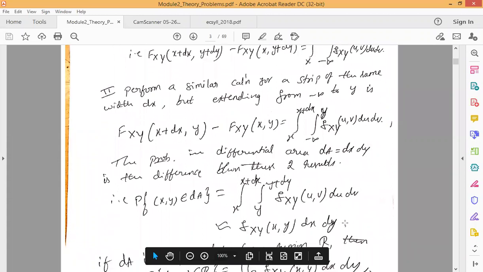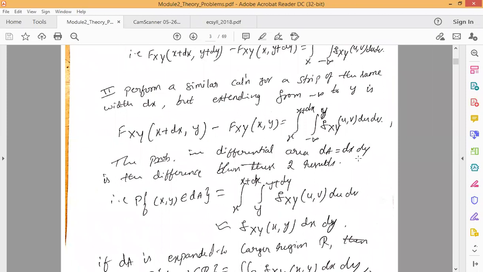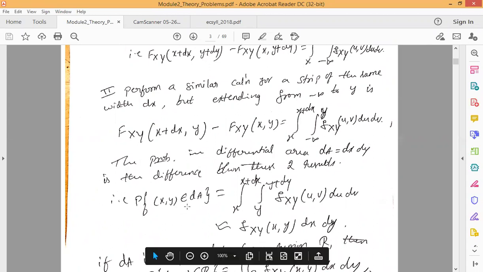And the probability in the differential area dA, which is equal to dx into dy, can be taken as the difference between the two results. Whatever equations you have obtained, if you take the difference, that will give the differential probability of the differential area dA. So that can be written as the probability of (x, y) belongs to dA, which is obtained as the double integration x up to x plus dx and y up to y plus dy.